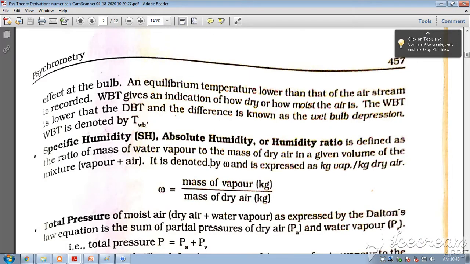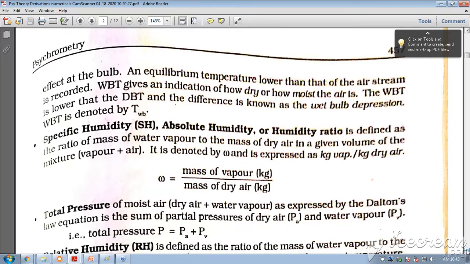Again, we will look at specific humidity because we are going to have some derivation. Specific humidity, or absolute humidity, or the humidity ratio, is defined as the ratio of mass of water vapor to the mass of dry air in a given volume of mixture, that is vapor plus air. It is denoted by omega and is expressed as kg vapor per kg of dry air. Therefore, omega is equal to mass of water vapor divided by mass of dry air, both in kg.